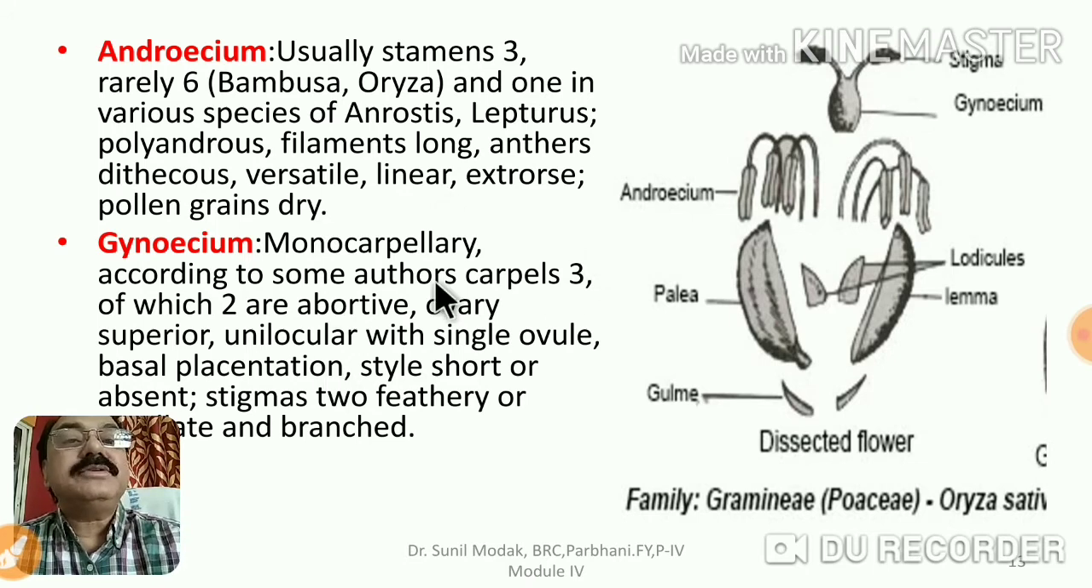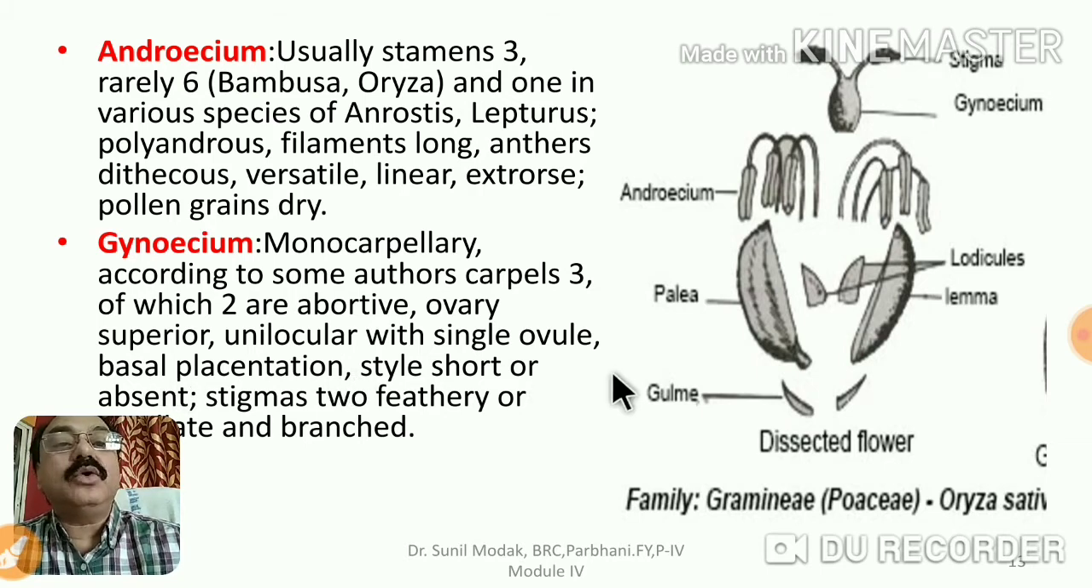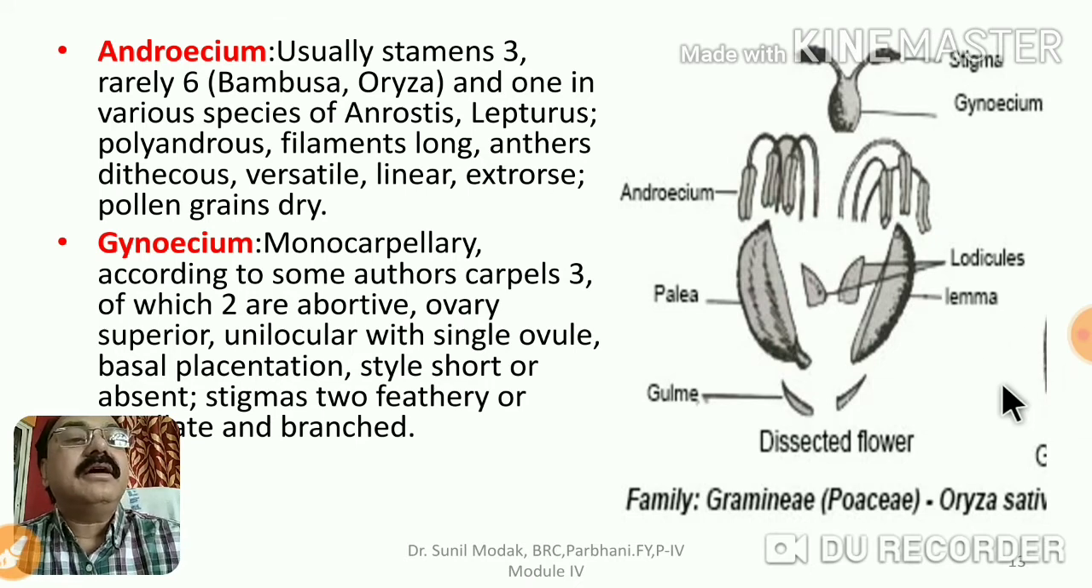Gynoecium is monocarpellary. According to some authors, carpels are 3, of which 2 are abortive. This is another important proposition of some of the authors that we also have to understand. Ovary is superior, unilocular with a single ovule. Placentation is basal. Style is short or sometimes absent. Stigmas are feathery, sometimes plumose and branched, and because of their hairy structure they can easily catch the pollen grains.